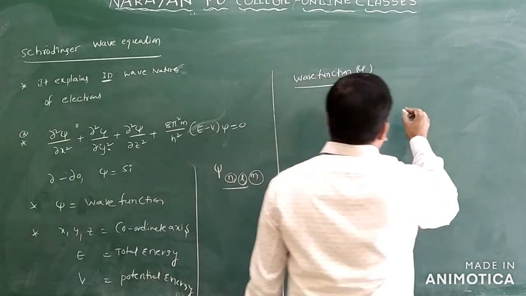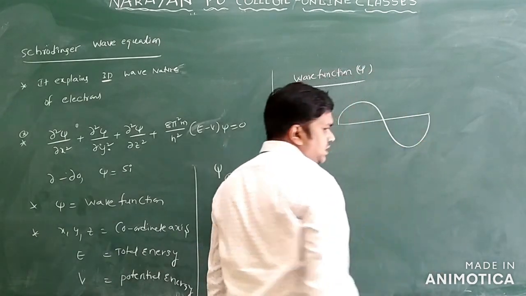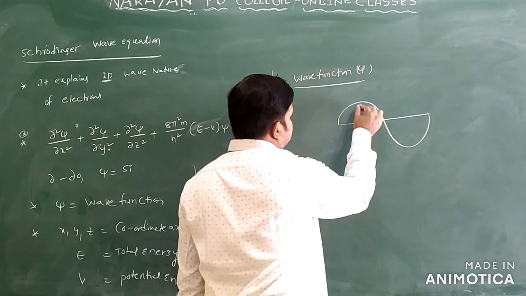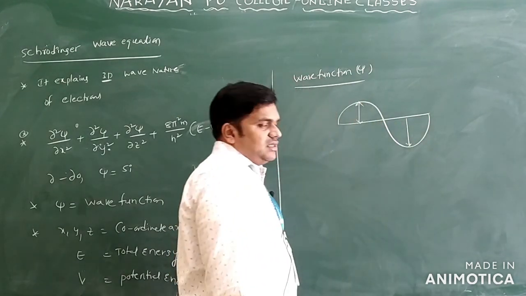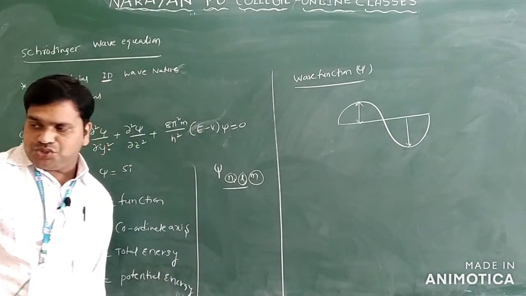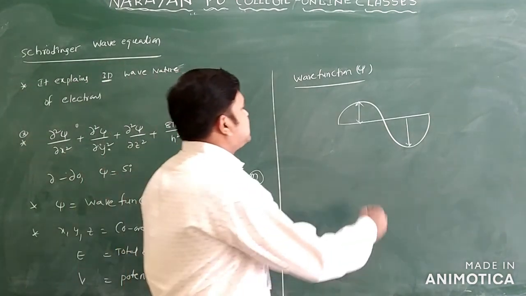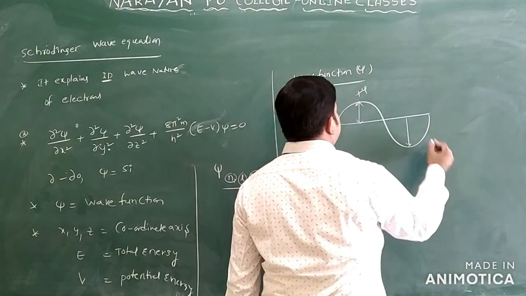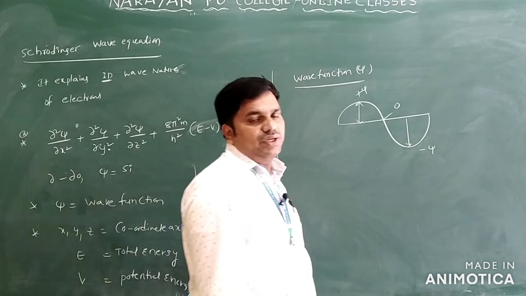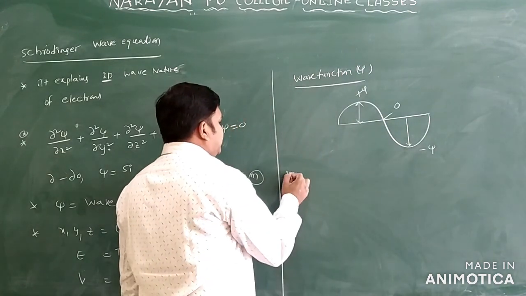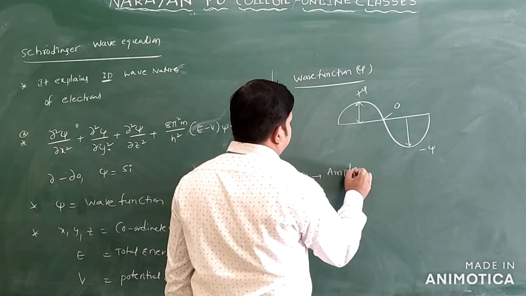If we take any wave here, if we take a wave like this, this is the wave we have. You can see this distance we are calling amplitude only, already discussed. Here the amplitude we are using in the form of which one here? Psi only. Here the psi value is plus. Here the psi value is minus. Here the psi value is what? 0 only. So psi represents what here? Psi represents the amplitude of the wave only.